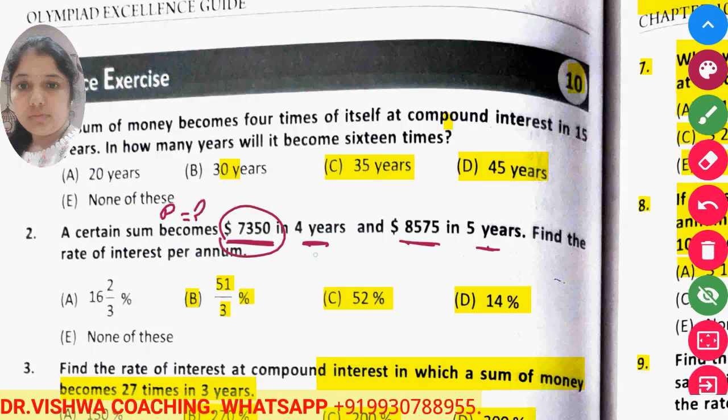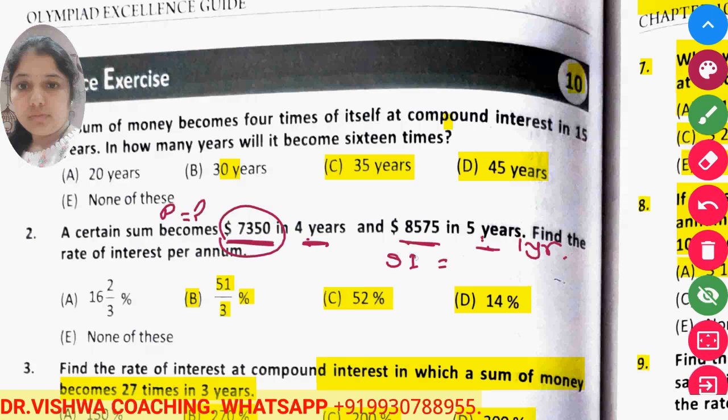Now simple interest is applied here, so the sum remains the same. Now how much simple interest is applied? Between 5 and 4 there is a difference of only 1 year.